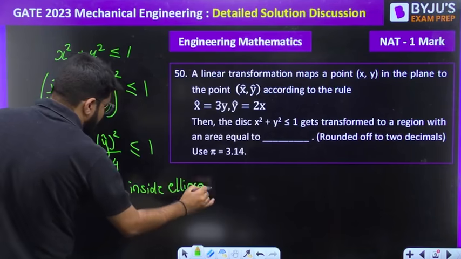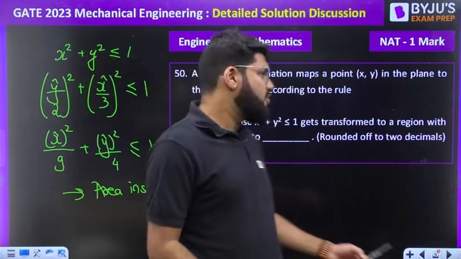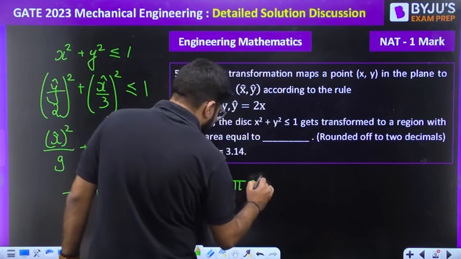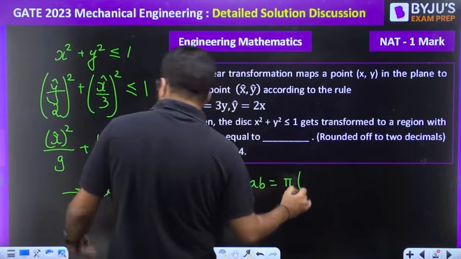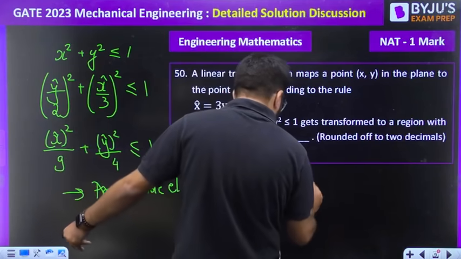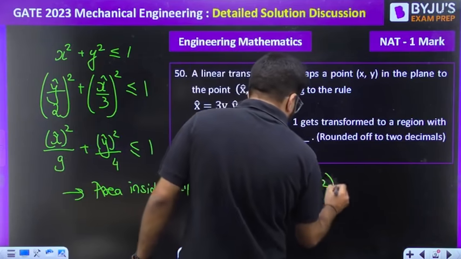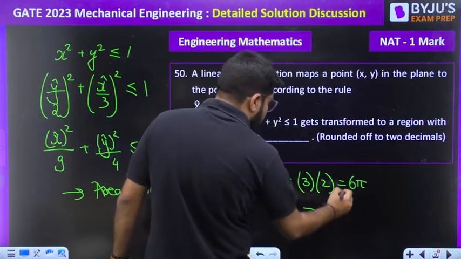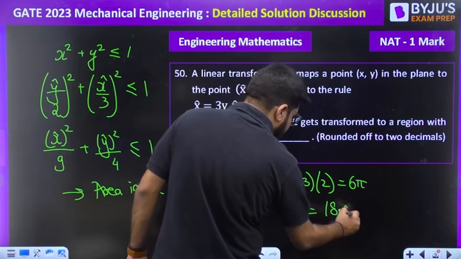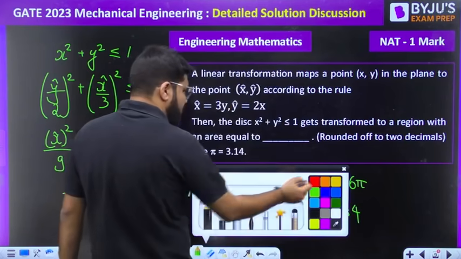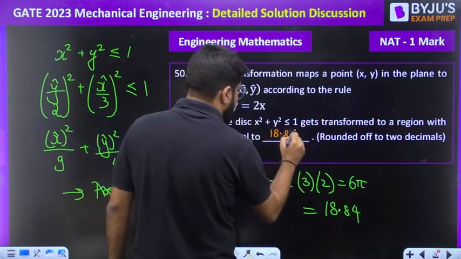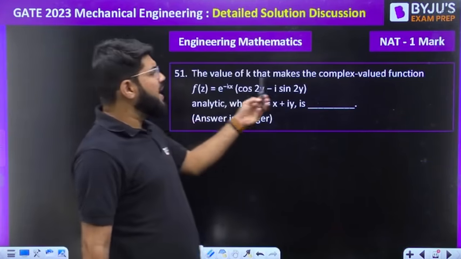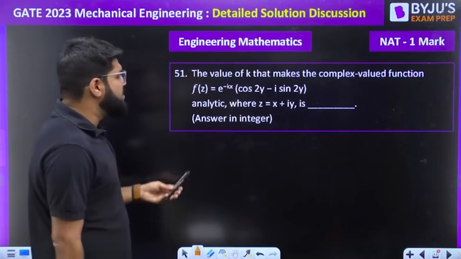x square by a square plus y square by b square equal to 1 is an ellipse, right? So we have the total area under the ellipse, and that is equal to pi ab. That is equal to pi, a is 3, b is equal to 2. So the total answer should be 6 pi. Put down the value of pi as 3.14, so you're going to get 18.84. 18.84 is going to be your answer.